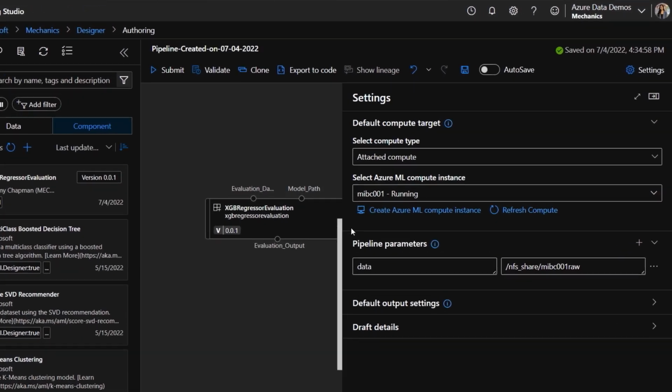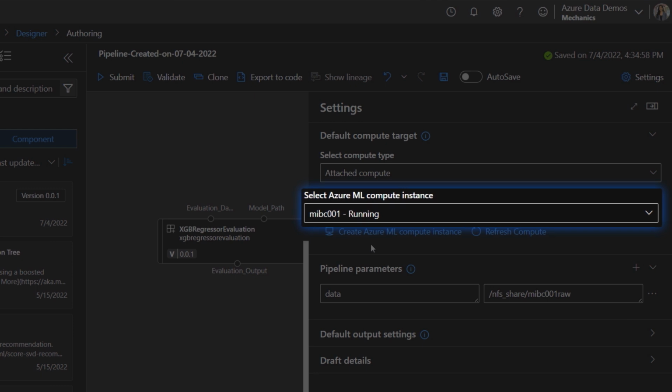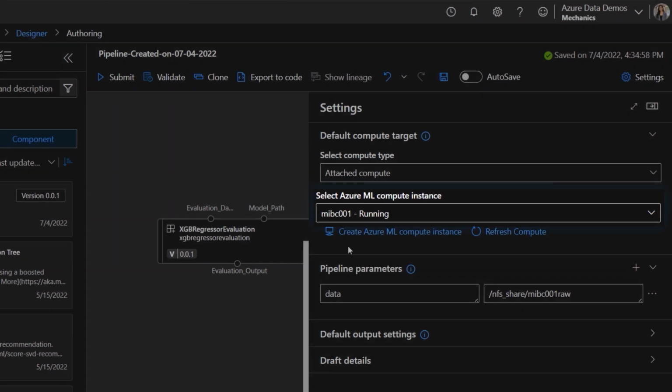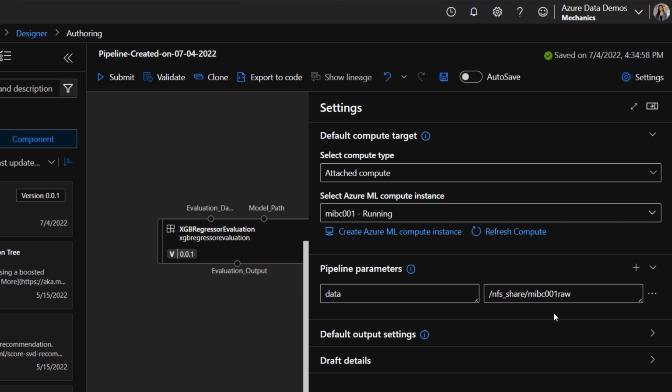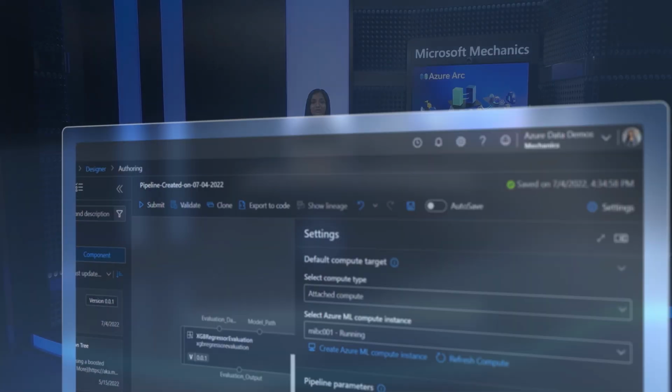Another advantage with this is that because the SQL managed instance is in Azure Arc, as a developer, you can connect to it like any other managed instances running in Azure. And because it's also on premises, you've got that flexibility to read from or write to it on the local network. And of course, Azure Arc brings the Azure control plane to all of your connected infrastructure and services.